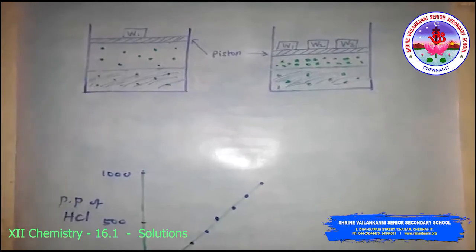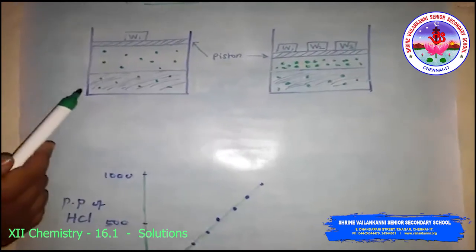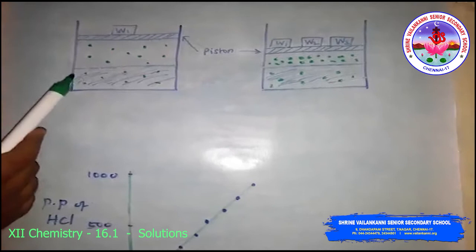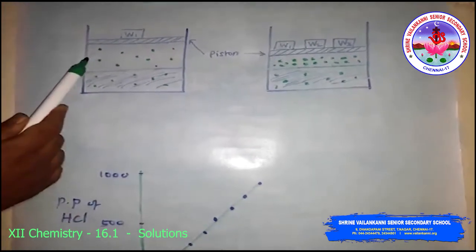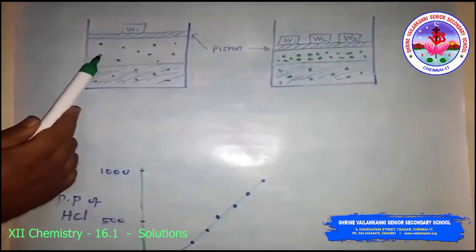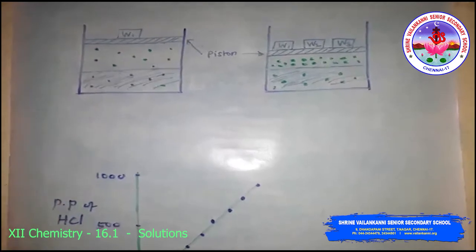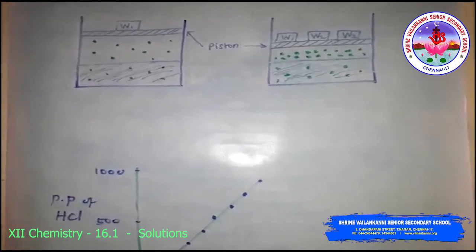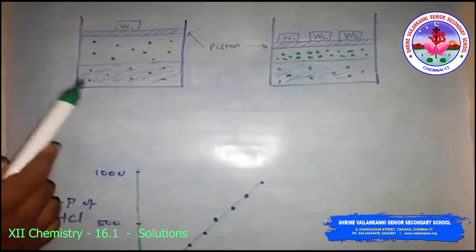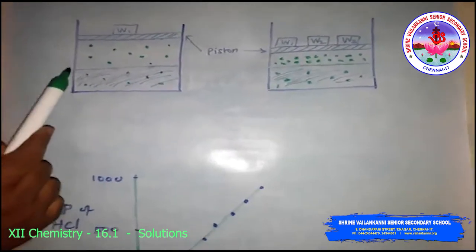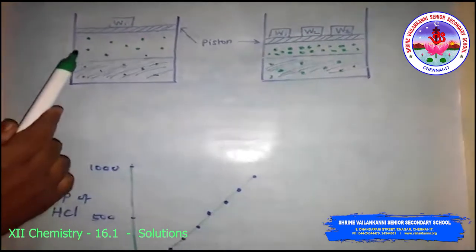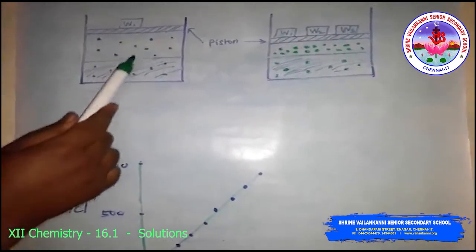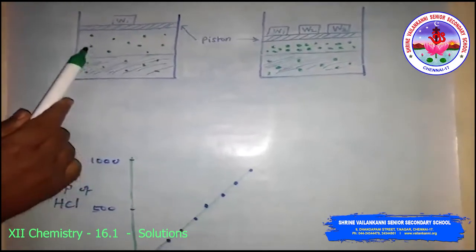In this diagram, the lower part is the solution and the upper part is the gaseous system at pressure P and temperature T. Assume this system is in a state of dynamic equilibrium, that is under these conditions the rate of gaseous particles entering and leaving the solution phase is the same.